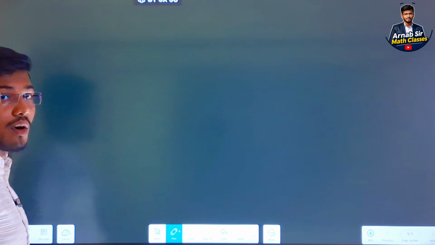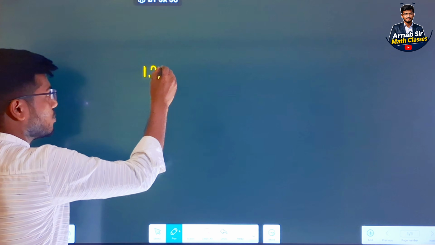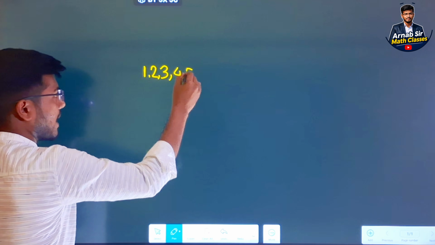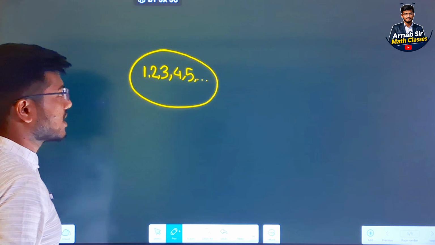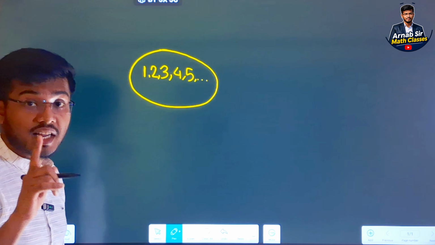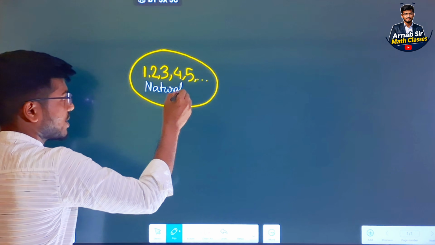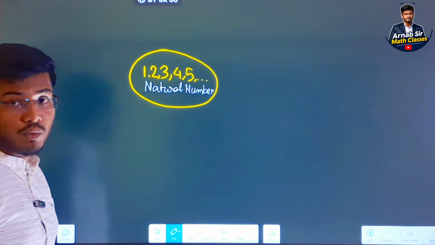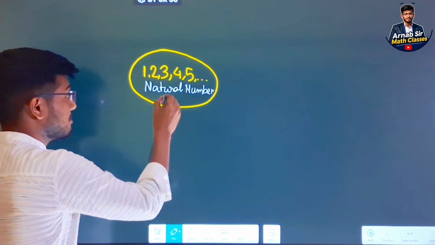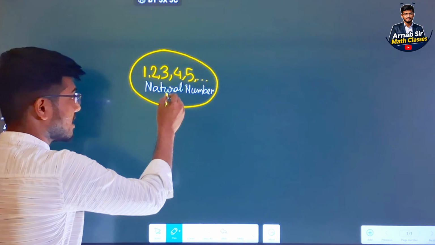Now suppose, do you know the numbers? Suppose the first numbers are 1, 2, 3, 4, 5. What is the name of these numbers? Its name is natural number. By which letter can we represent the natural number? We can represent the natural number by N.